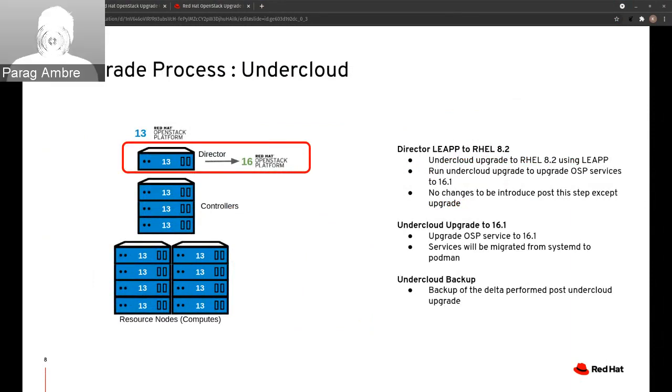There are a few things you need to keep in mind in this step. Do not make any changes in undercloud and overcloud other than the upgrade. Take the DB backup after the leapp upgrade. We will see the undercloud upgrade process in more detail in the next slide.